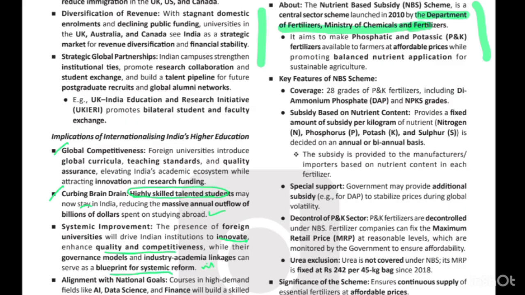Now, what is the main aim of the nutrient-based subsidy scheme? The main aim is to make nutrient-based fertilizers, for instance phosphatic fertilizers and potassic fertilizers, affordable and accessible, so that the farmers could have access to these fertilizers and use them for their crops.